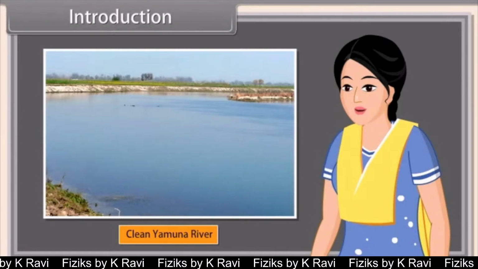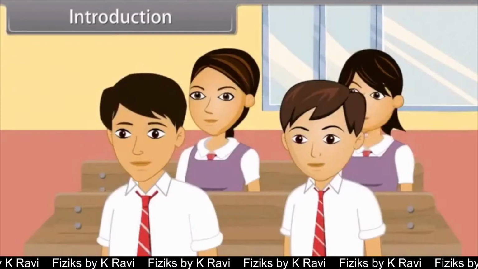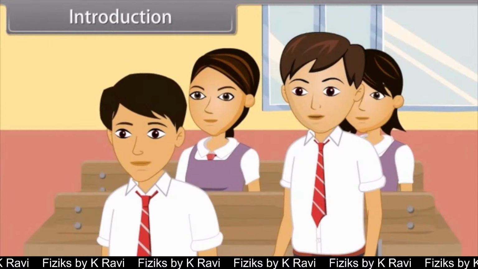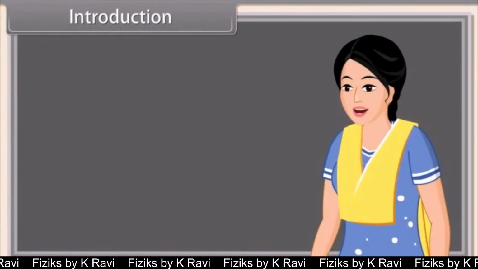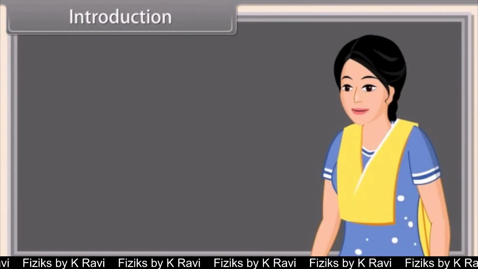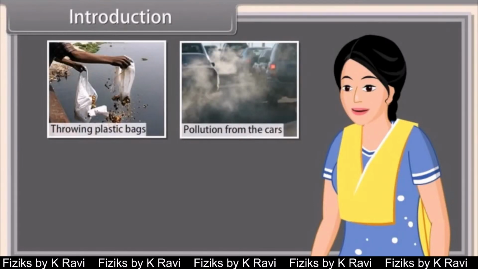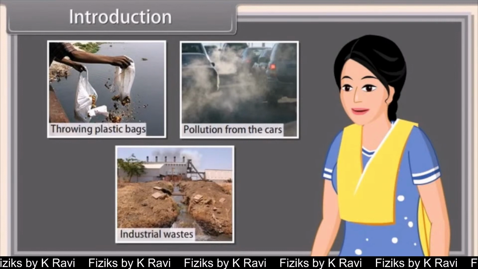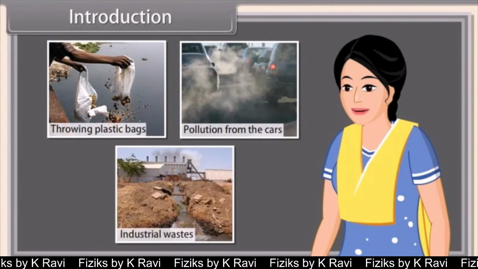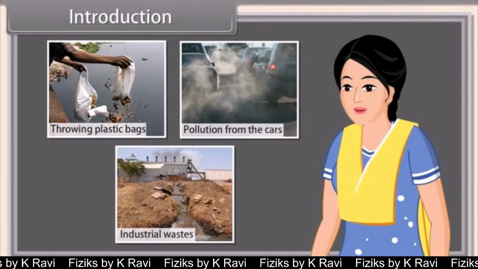It appears dirty. How are we making this river polluted? Many of our activities destroy the clean state of rivers, such as throwing plastic bags, pollution from the cars, dumping of industrial wastes. Let us explore them in detail and their effects on our environment.